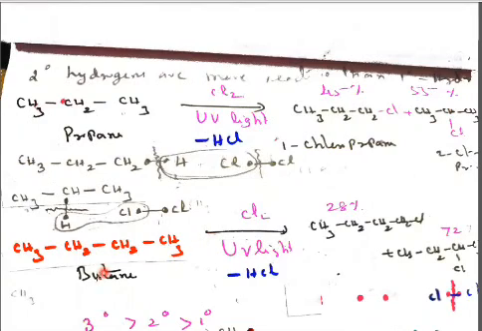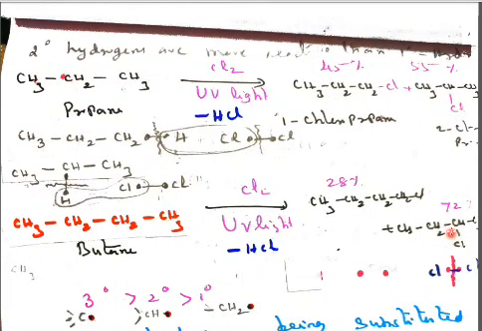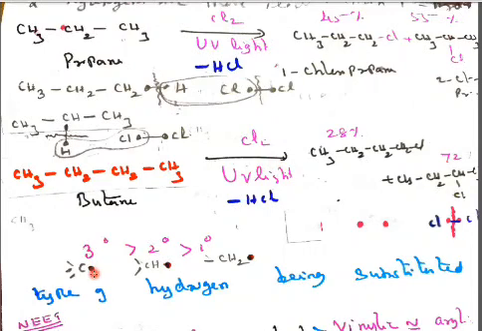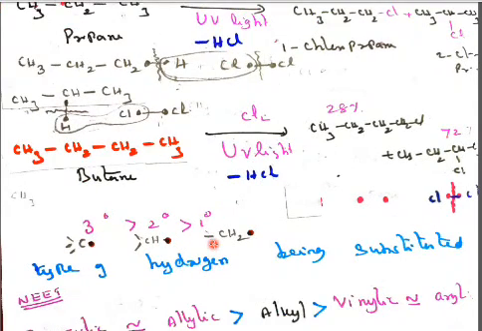Next example, butane. Same example I told you, the chlorine replaces a hydrogen. Here we'll get CH2Cl, which means it is a primary free radical formation, only 28%. Here if it takes here, it forms a secondary free radical combination. So it is 72%. Like that we should say the maximum percentage. So that shows the tertiary free radical, secondary free radical and primary free radical stability. Tertiary free radical is more stable than secondary free radical, which is more stable than primary.